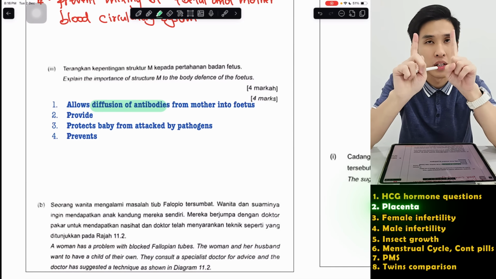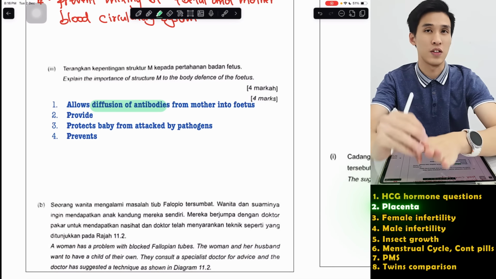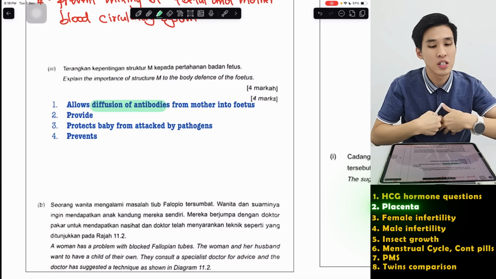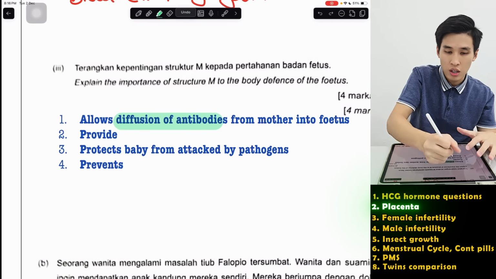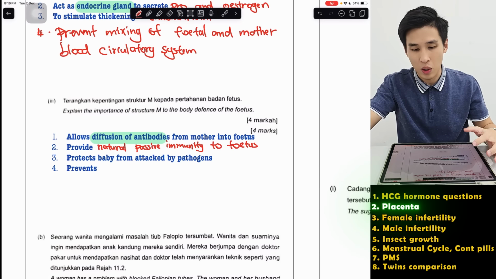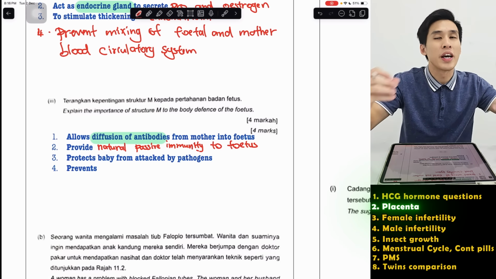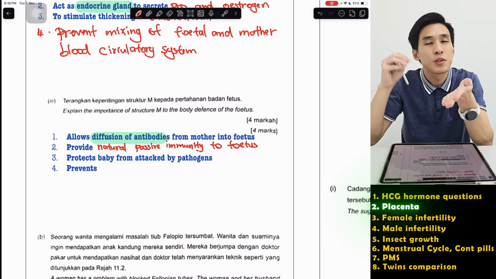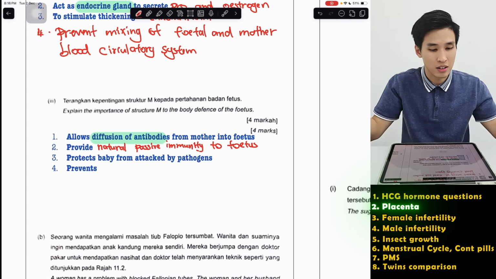Now, if you remember your Form 4 chapter 11, this is what we call natural passive immunity, because you receive antibodies naturally. So which provides natural immunity. Then of course we have to elaborate a bit. What does this give the fetus other than immunity? By giving babies antibodies, of course, it helps to fight any germs and pathogens that enter the fetus and to protect it from getting diseases.